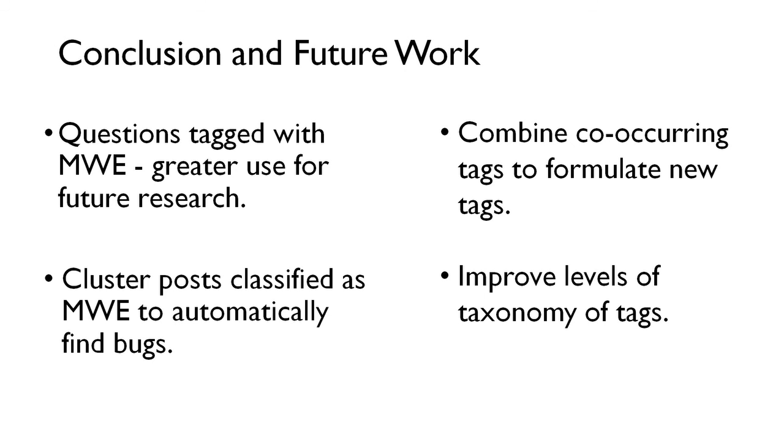For future research, we see that questions tagged with MWE, that is the minimum working example, could be of greater use. A cluster of these posts that are classified as MWE could be used to automatically detect bugs. We envision that future work based on this paper may include clustering posts classified as MWE. Also, we see that several empirical studies on Stack Overflow posts, such as understanding code quality, misuse of code snippets, and automatic bug reporting, could be conducted based on this MWE tag.